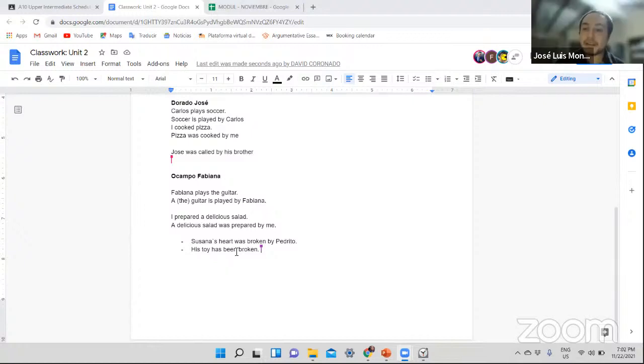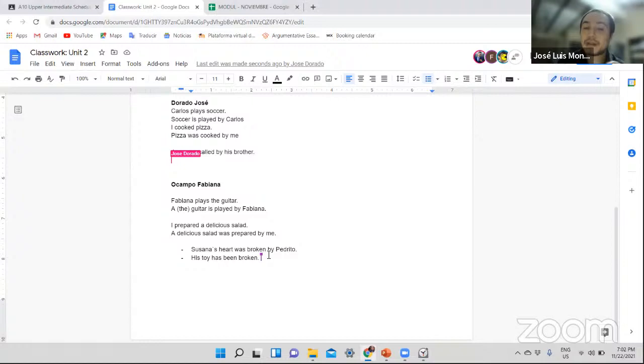Okay, good. Let's explain now. In the first one, why did you decide to set Susana's heart as the emphasis of your idea? And in the second one, tell me why the second one applies to the second example. I believe that both are okay, but I want to hear your explanation, please, Fabiana.